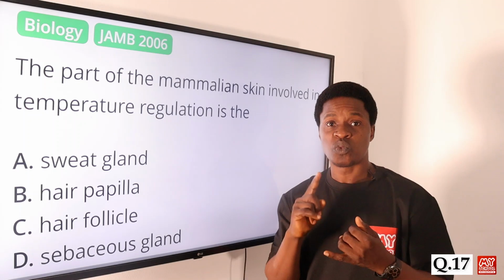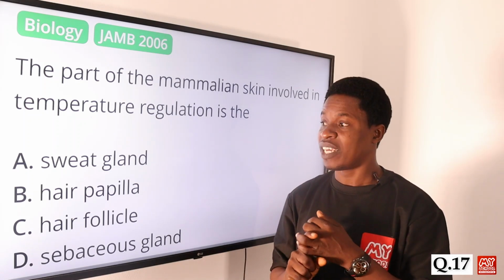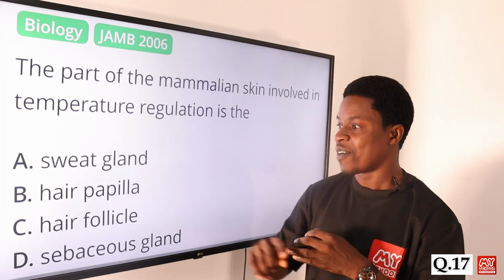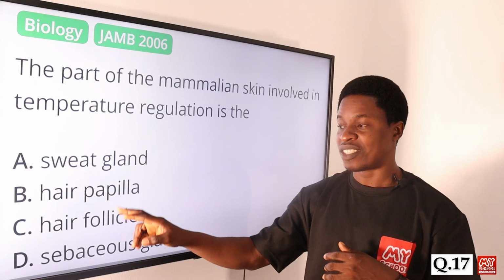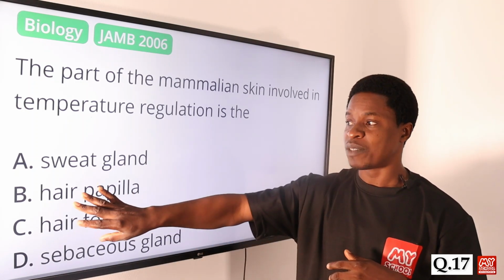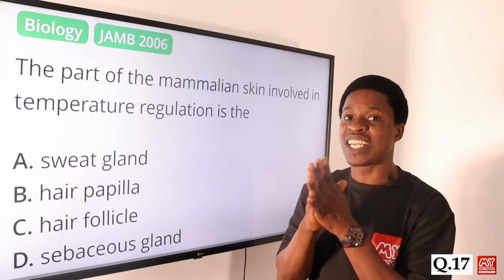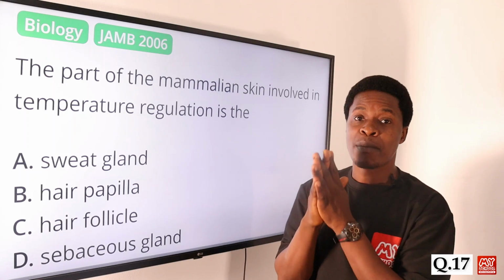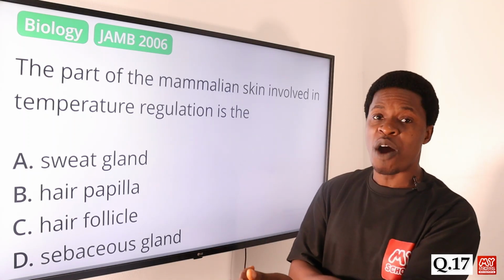We have the sweat gland as part of it, and we also have the hair as part of it. But in this case, we have the hair papilla and the hair follicle, not the hair pad. These are parts of the skin, but they are not involved in temperature regulation, so we cannot go for those. The major one, like I said, is the sweat gland. The sweat gland is the part of the mammalian skin that is responsible for regulating temperature.